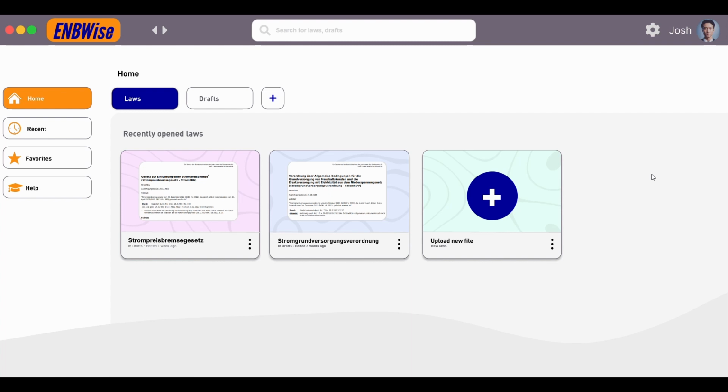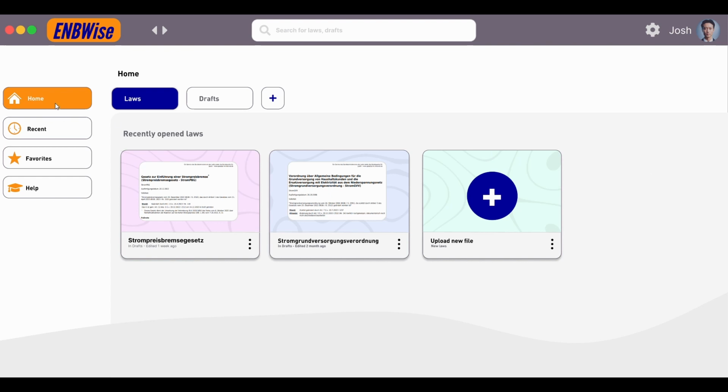Welcome to ENBWise, the WISE ChatGPT-based law analysis tool for ENBW. With this tool, it will be possible to analyze new laws faster and extrapolate on these changes that influence the business processes. After logging in, you see the home page.